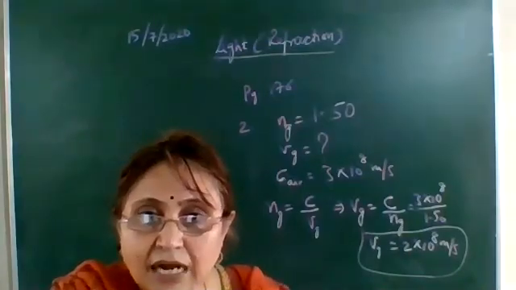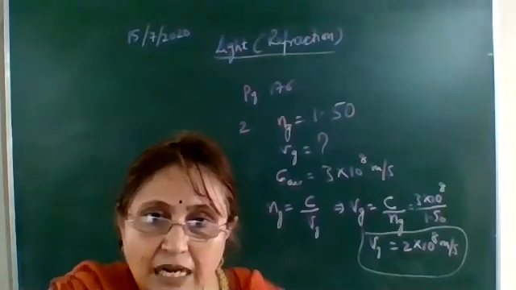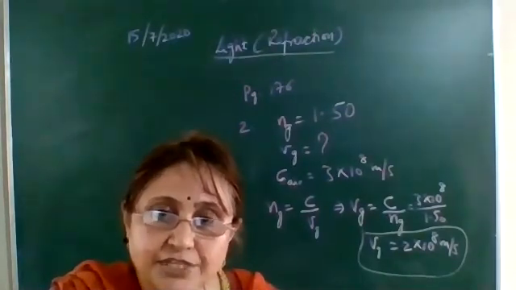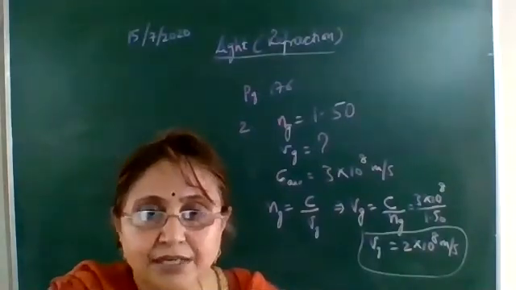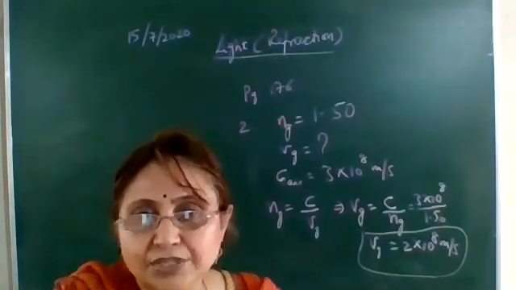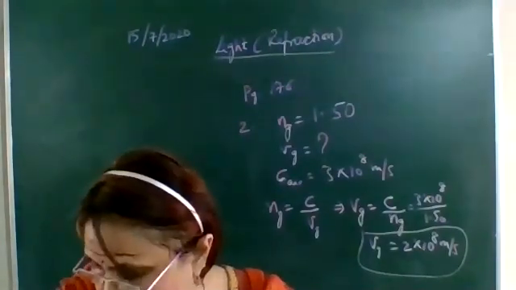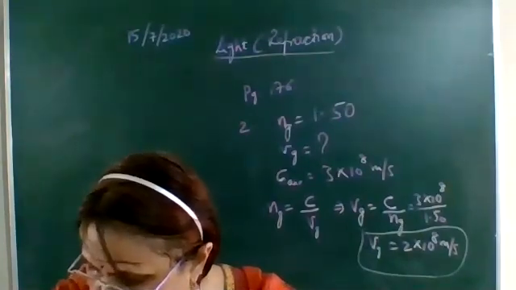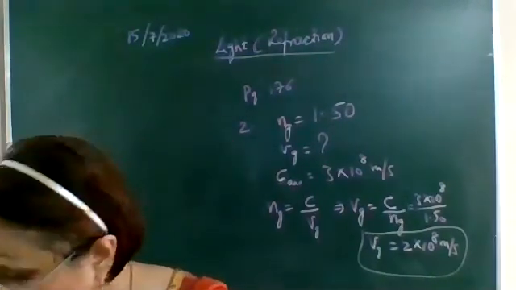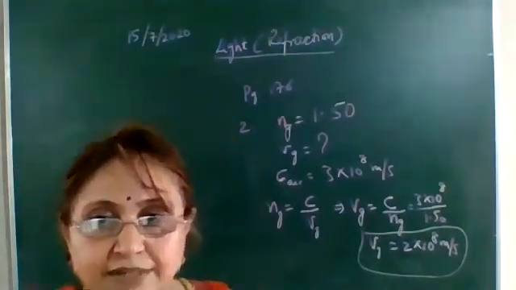In that, the highest optical density is of diamond and the lowest optical density is of air. The next two questions you will try yourself tomorrow. Before starting the class, we'll discuss those questions and then we'll proceed.